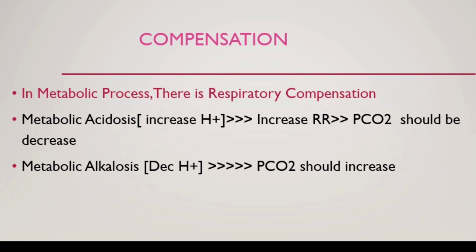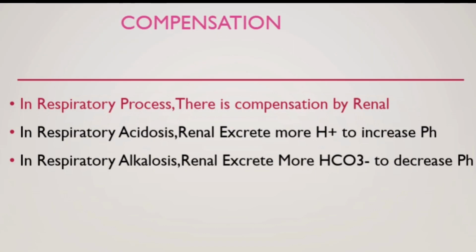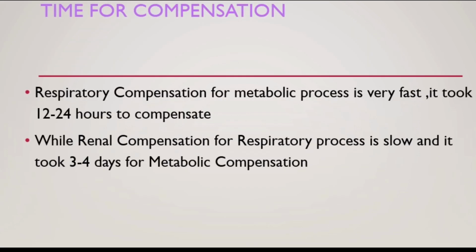In metabolic alkalosis, PCO2 should be increased. In respiratory processes, either alkalosis or acidosis, compensation will be renal. In respiratory acidosis, the kidney excretes more hydrogen ion, and in alkalosis, the kidney excretes more bicarb to decrease pH for compensation.